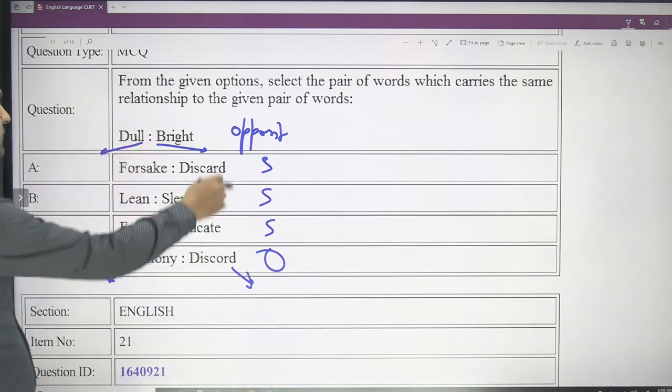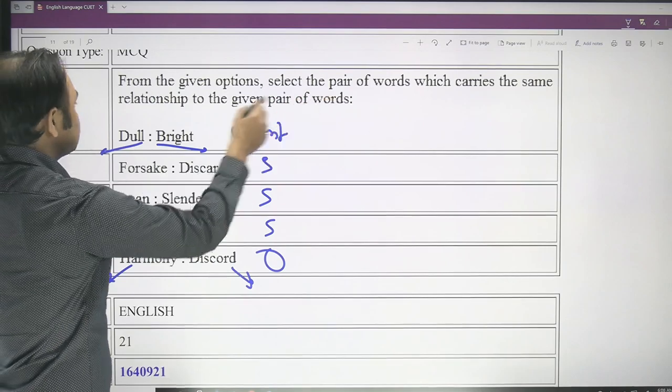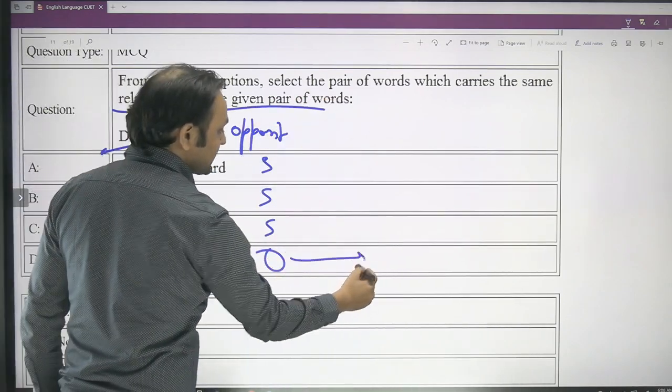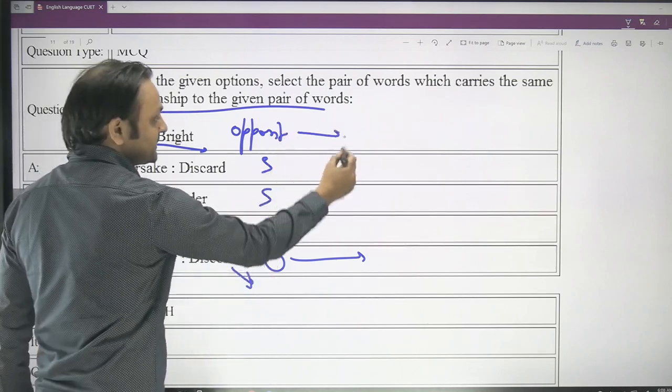So we have to find a pair which carries the same relationship to the given pair. So this carries the same relationship as the given. This is opposite, this is opposite. So this is the answer.